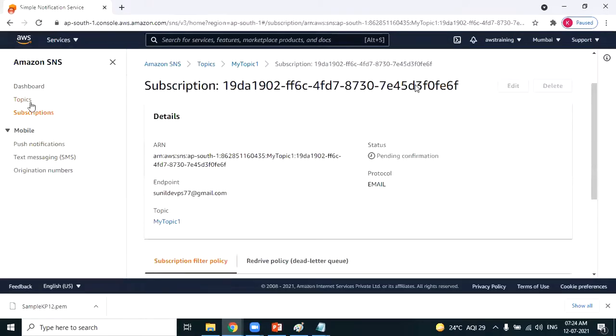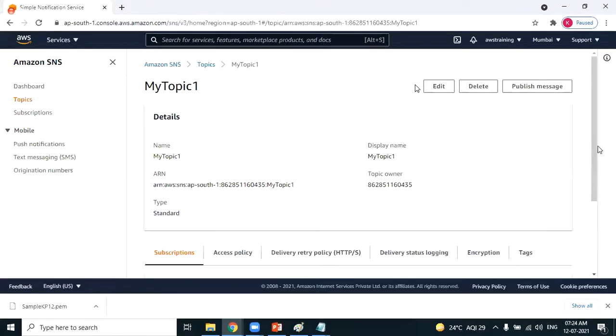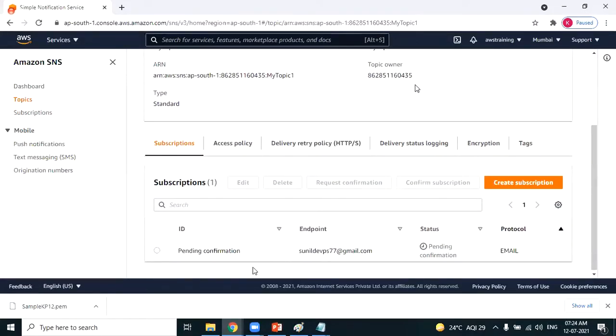Yes, now I'll show you. This is the topic which you have created. Am I right? When you click on the topic and scroll down, you'll find the subscriptions tab, and you can see how many subscriptions are attached to the particular topic. As of now, there's only one subscription. You can add any number of email addresses. Let's say there are 5 people who are maintaining the AWS EC2 infrastructure. So all the 5 email addresses you can add to that particular topic.